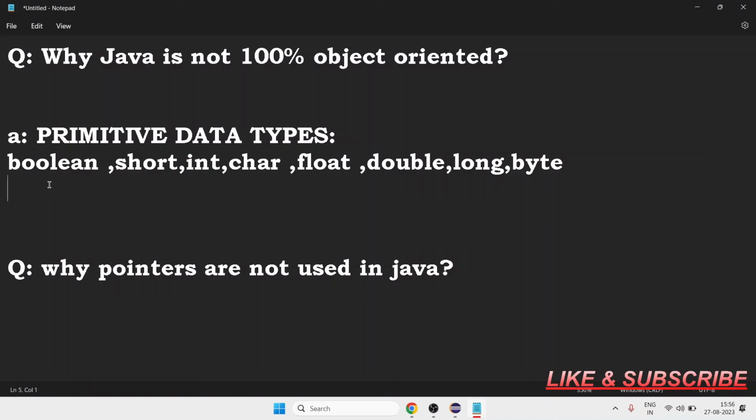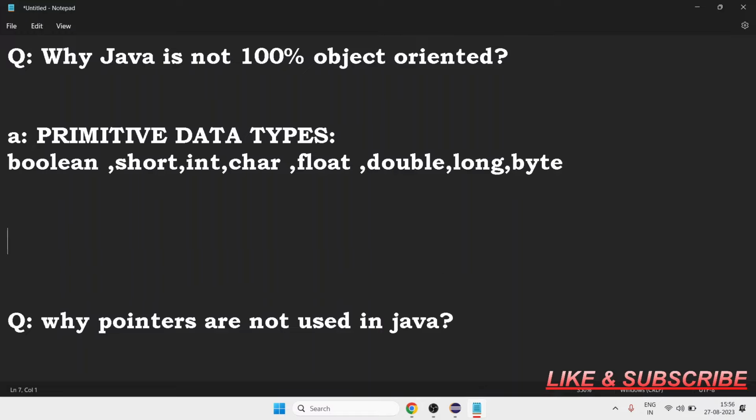So how can we make it object oriented? The answer should be by using wrapper classes. Using wrapper classes means we can wrap the primitive data type like a cover. Like when you eat a toffee, first you unwrap it from the plastic wrapper, then you eat it. Similarly, we wrap the primitive data type and make it object oriented. So this is the answer.